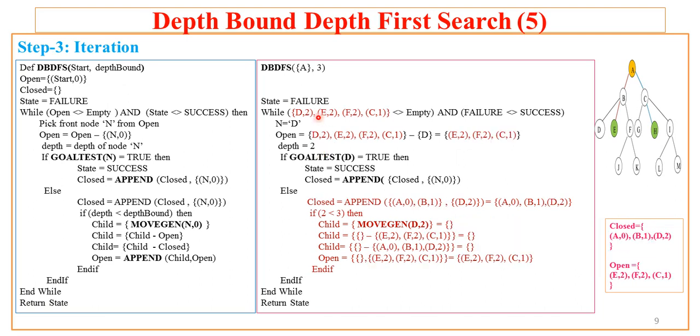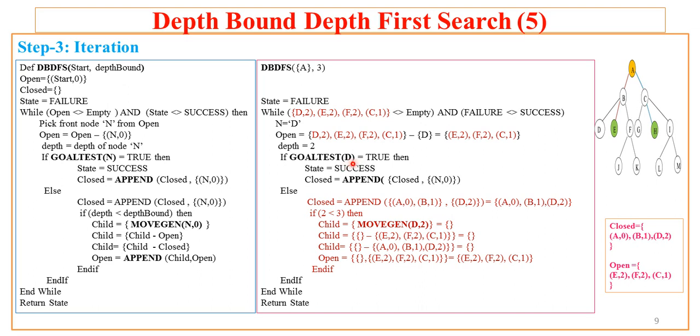Now in this iteration 3, open has 4 nodes. It is not empty, moreover state is also not success. Here the algorithm again picks the front node, which is D. It removes that node from the open. So open now has only 3 nodes, E, F and C. The depth of the current node D is 2, that is recorded in the depth variable. D is tested for the goal, and D is not the goal.